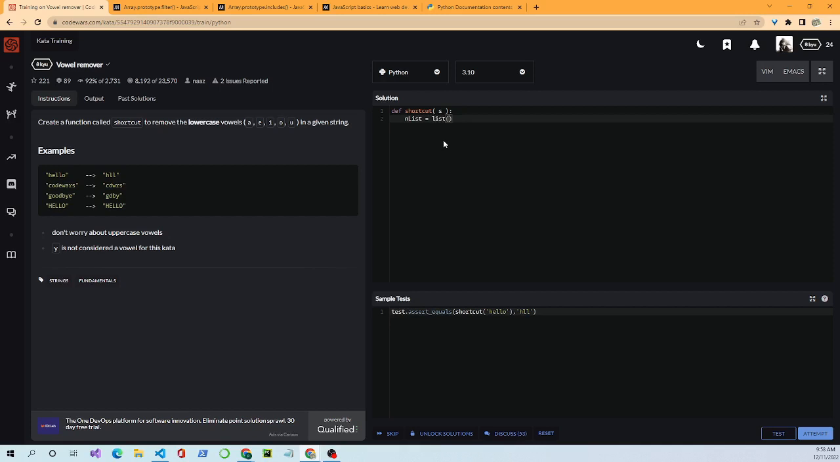We'll use the list function. This is a built-in function in Python, and it'll turn the string into a list. Then we'll also create our empty new list, which is where we're going to put things as we work through this problem. So the new list is an empty one right now.